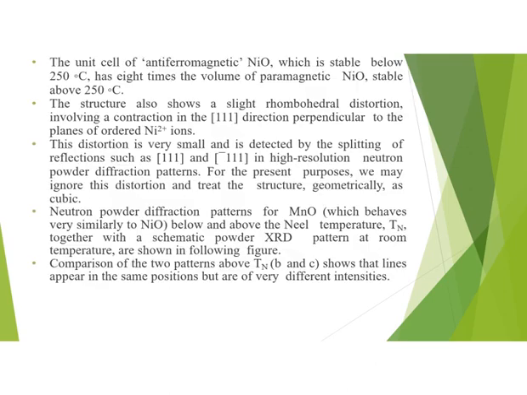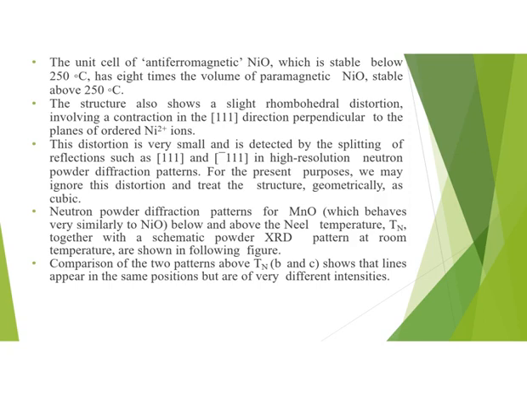The unit cell of antiferromagnetic nickel oxide, which is stable below 250 degrees Celsius, has 8 times the volume of paramagnetic nickel oxide, which is stable above 250 degrees Celsius. The structure also shows a slight rhombohedral distortion involving a contraction in the [111] direction perpendicular to the planes of ordered nickel ions.